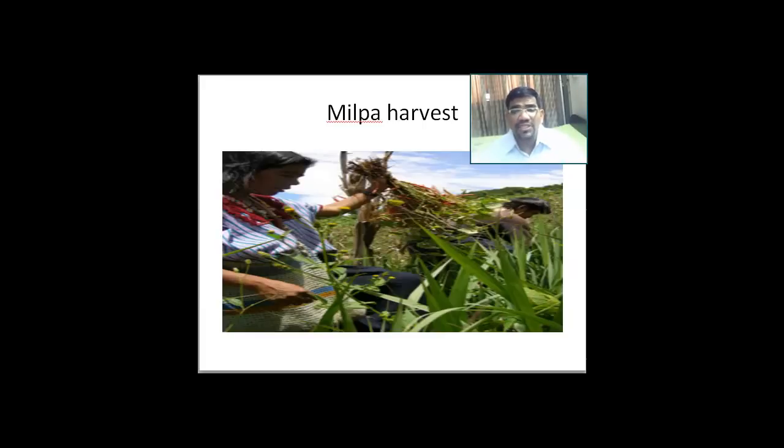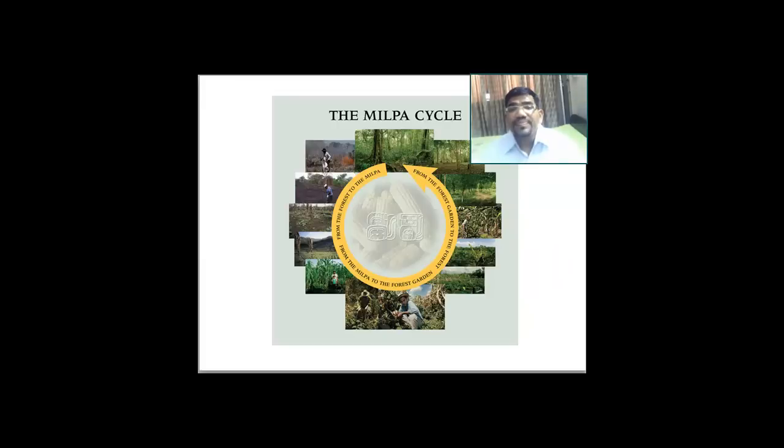In the next slide, the cycle of jhum is being explained. If you see, it's a circular cycle. You can see an arrow, and that arrow moves from beginning to the end. And what does it say? First the area is cleared. Once the area is cleared, agriculture is done. After some days, the land regains its fertility, and again it turns into the same forest. So the whole thing goes back to nature again. So this is the concept of milpa.